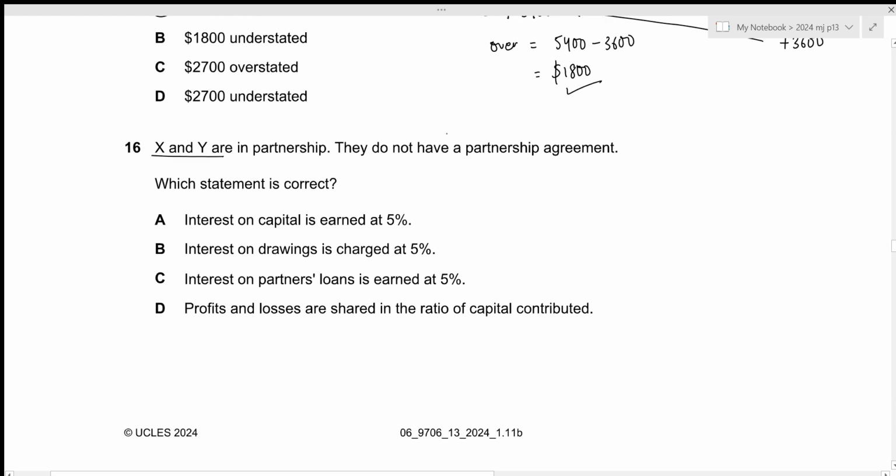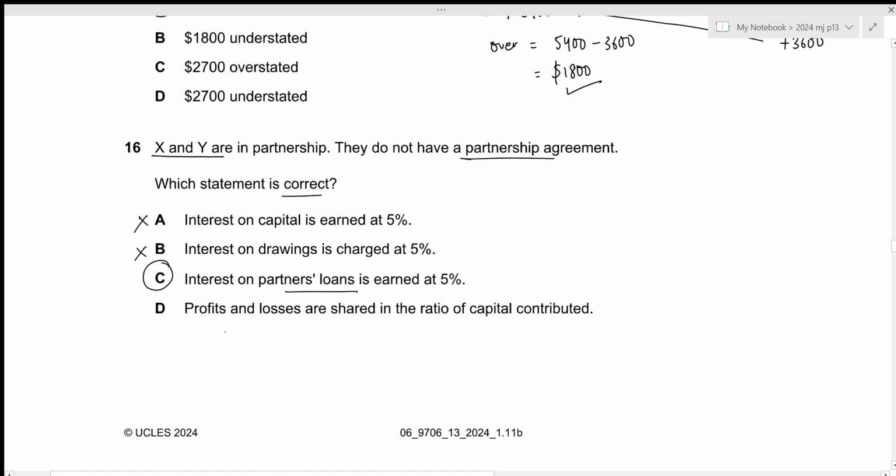X and Y are in partnership. They do not have a partnership agreement. Which statement is correct? Interest on capital is earned at 5%. This is incorrect because in the absence of partnership agreement, there will be no interest on capital. Second one is interest on drawings is charged at 5%. This is also incorrect because again, in the absence of partnership agreement, there will be no interest on drawings. For the third one, we have interest on partners' loans is earned at 5%. This is true. So this is the correct answer.